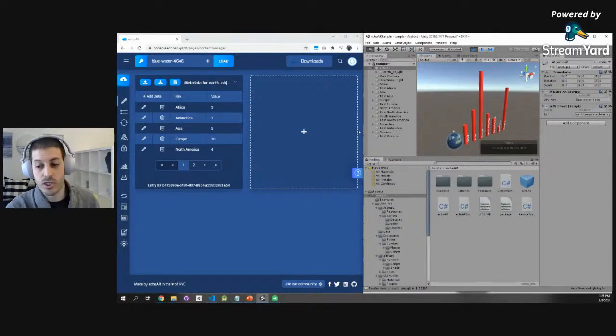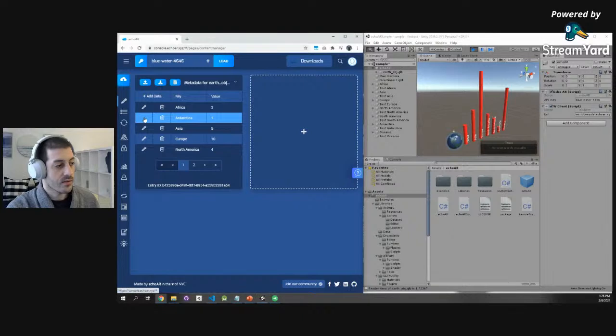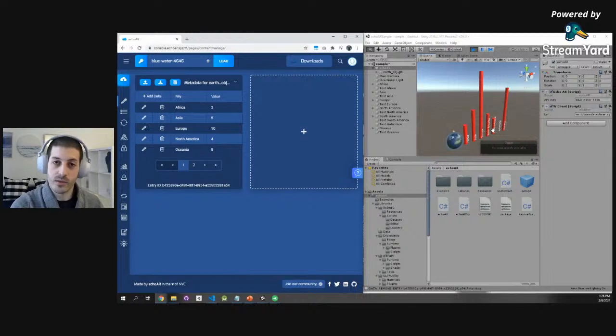And now if we want to do changes in real time, let's do it. Let's go here, change the number of cases in Antarctica from 1 to 8. Bam, suddenly it changes in real time. Or let's delete Antarctica completely. Bam, it automatically disappears. These are obviously really cool, simple examples, but you can take this open source example again from our GitHub page and expand on it.